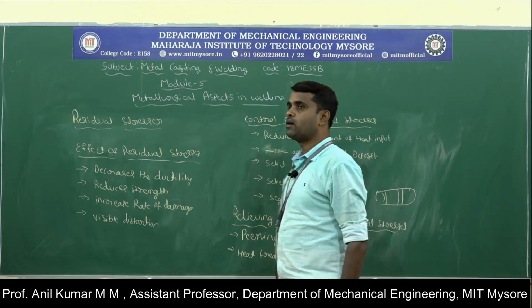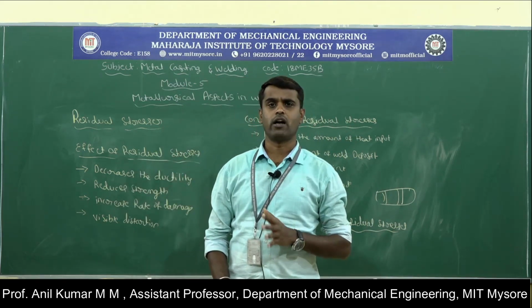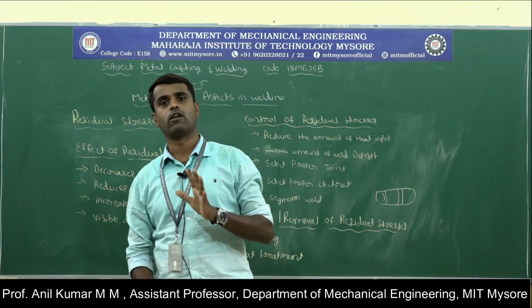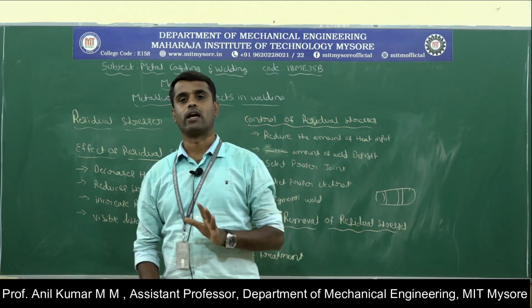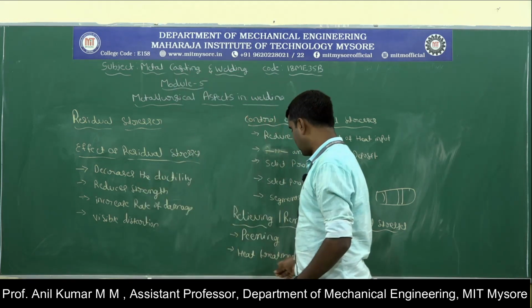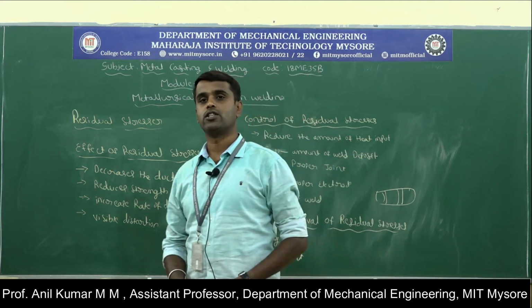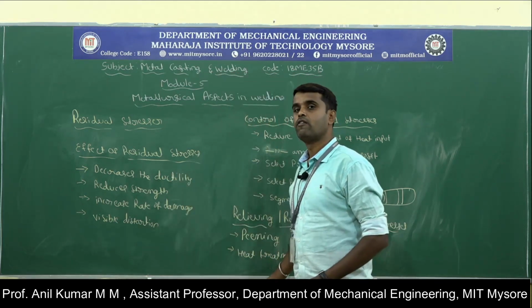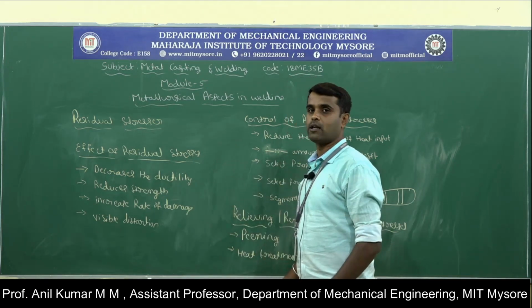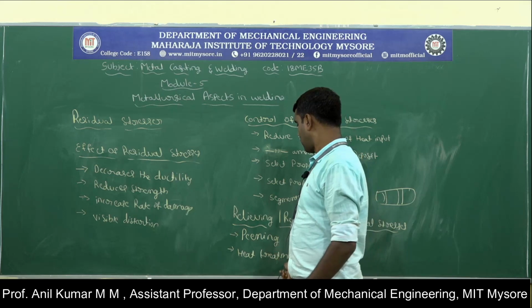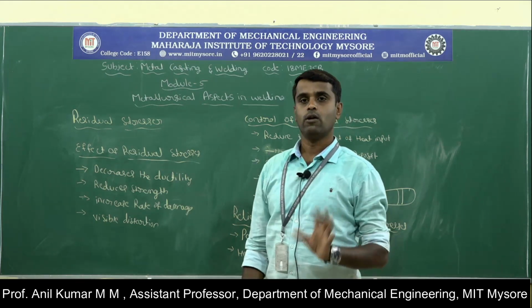Next is heat treatment. We heat the welding joint to an elevated temperature, hold it for some period of time, and then go for uniform cooling. At that time we can remove the residual stresses present inside the material. Here we cool the material in a furnace from the required temperature to atmospheric temperature. These are the two methods used to remove the residual stresses present in the workpiece material.